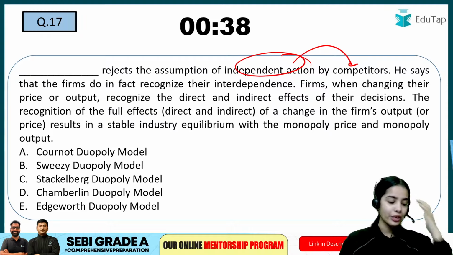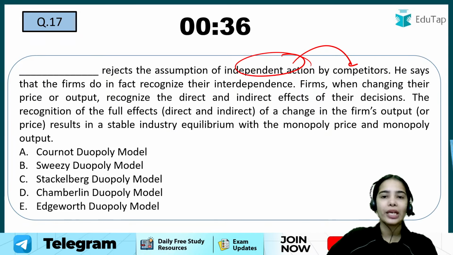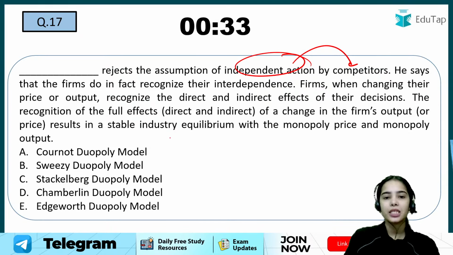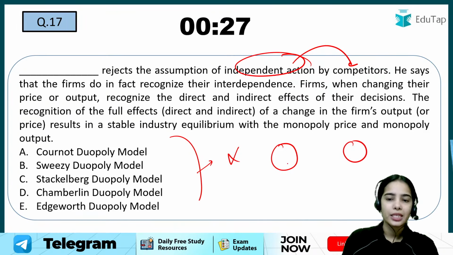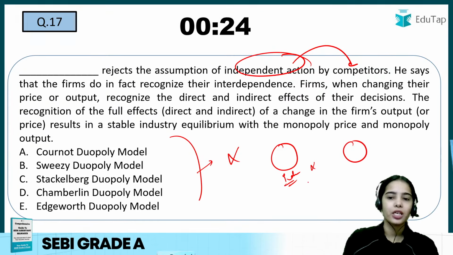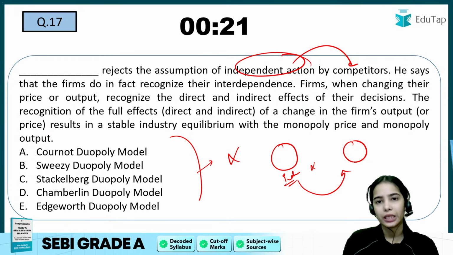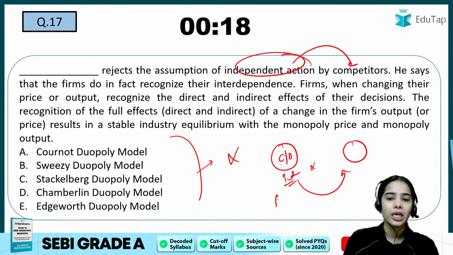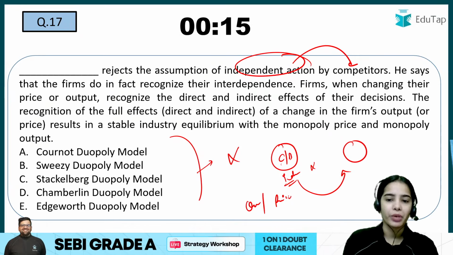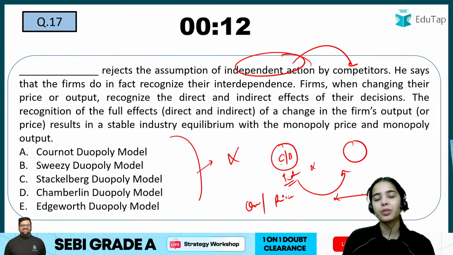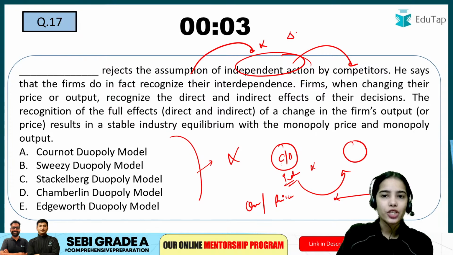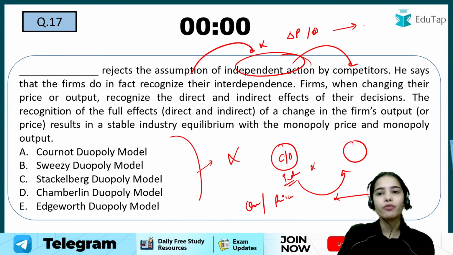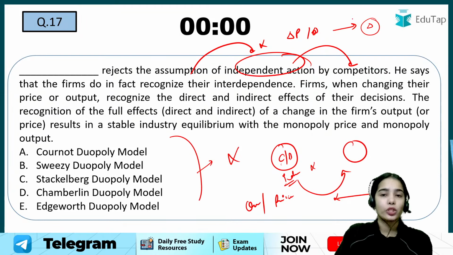Now coming to the next question, try to answer this question. Dash rejects the assumption of independent actions by competitors. That means this particular model rejects the assumption that competitors take steps independently and are unaware of the step the other firm will take. In Cournot and Bertrand, it was assumed that I can change my output or my price, and the other firm will keep its output or price constant. But here the model assumes that there is no independent action. The firm knows that if I change my price or output, the other firm can also change its price or output.